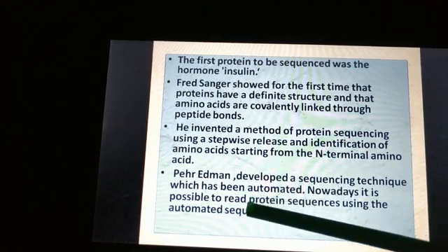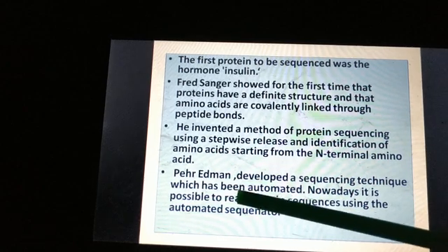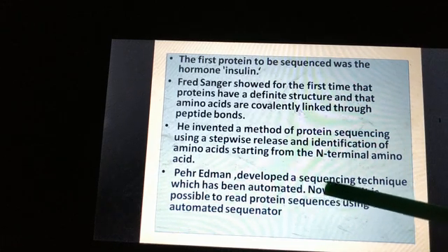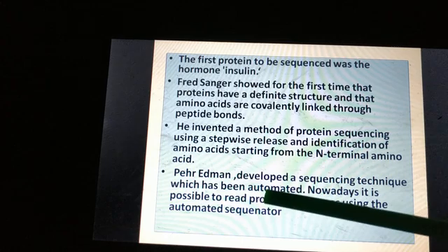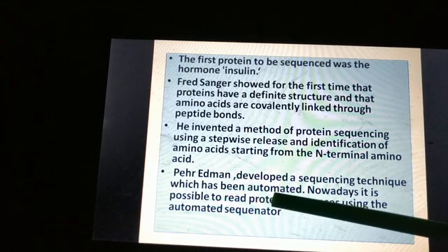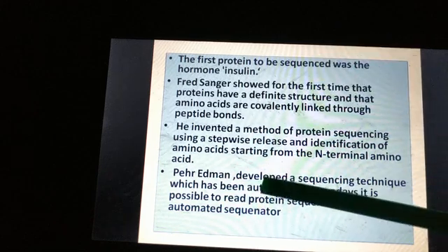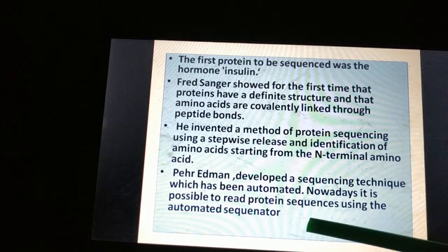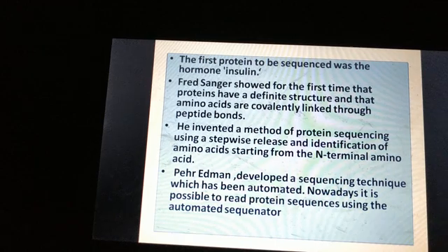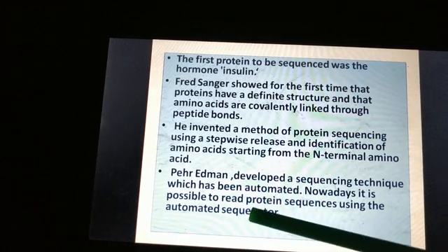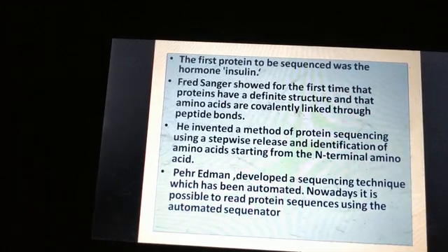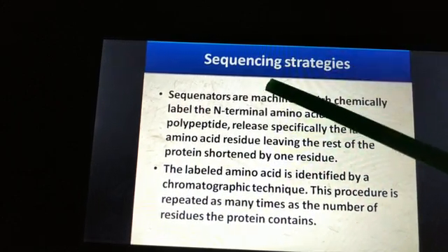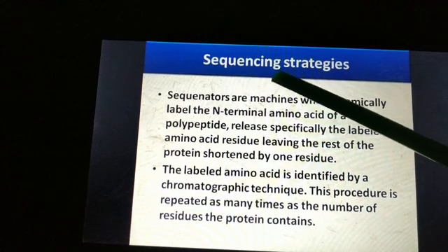Later on, another scientist, Edman, developed a sequencing technique. He also developed a sequencing technique, but this was now automated. That means it is a more developed one. So nowadays it is possible to read protein sequences using the automated sequencer. Now let us see about this automated sequencer, the sequencing strategies.